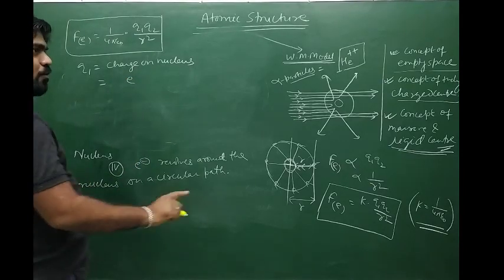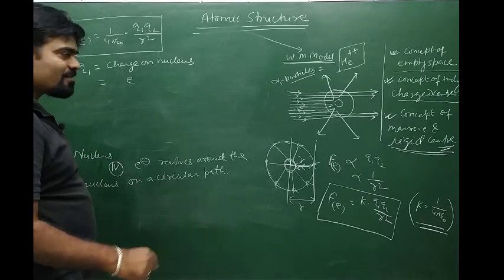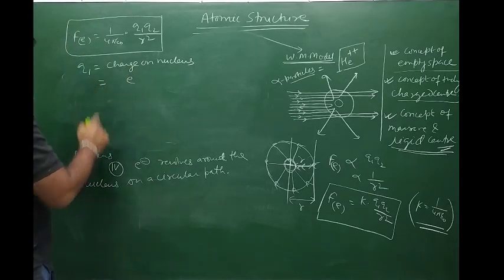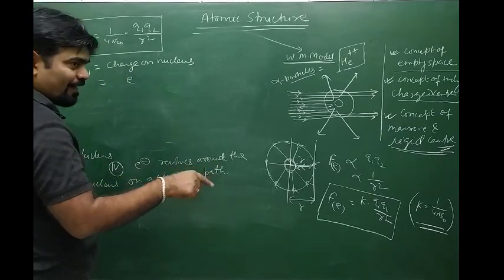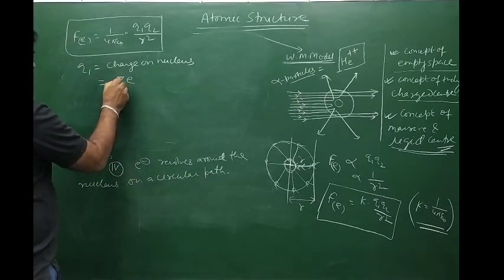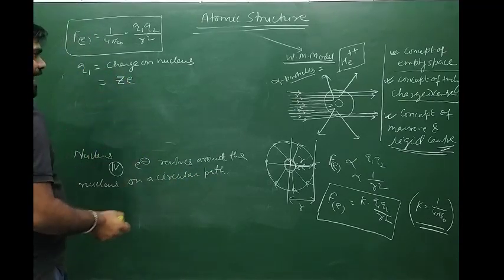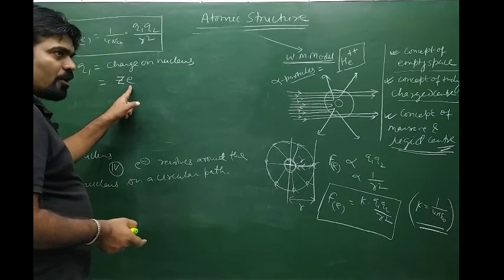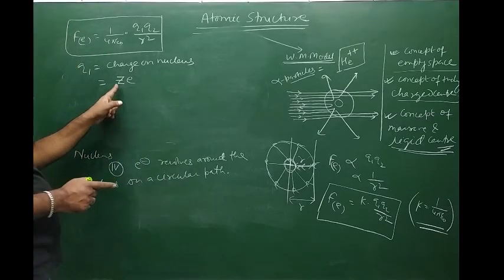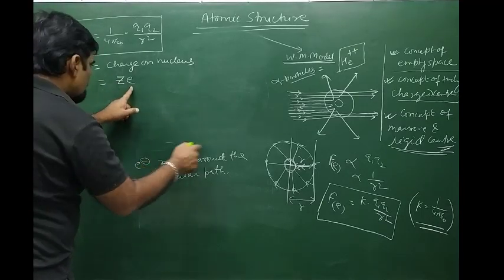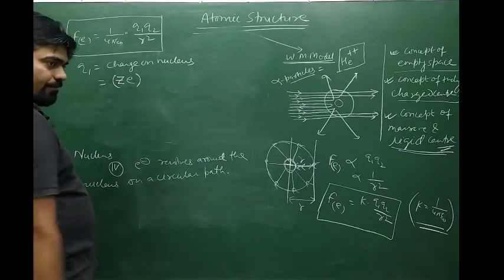The charge on a proton is equal to the charge of an electron with opposite sign, so the charge on one proton is e, and the number of protons is the atomic number Z. On Z protons the charge is Ze, so the charge on the nucleus will be Z into e.